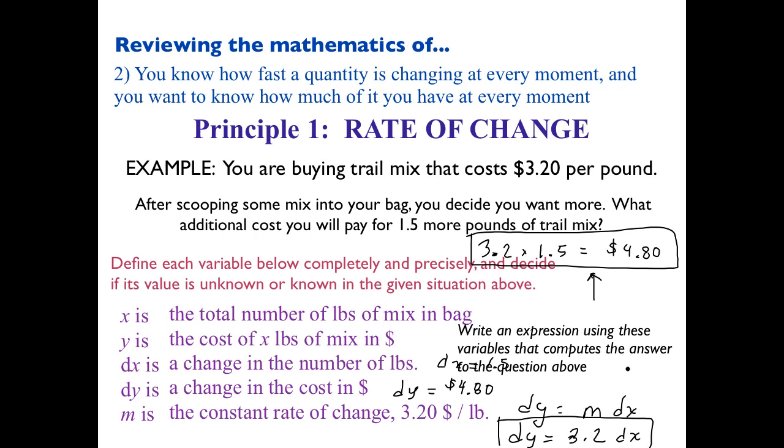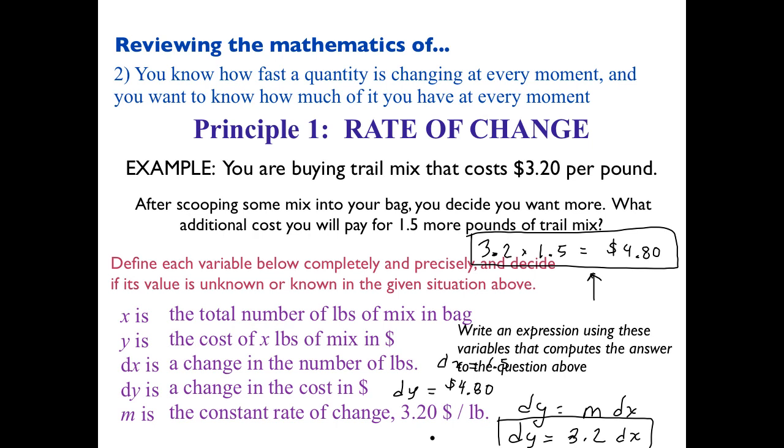Okay, that's an absolutely true statement, but that's a very narrow meaning of the 3.2. So this next part is maybe the most important part of today's lecture. Every pound that you have will cost you $3.20.